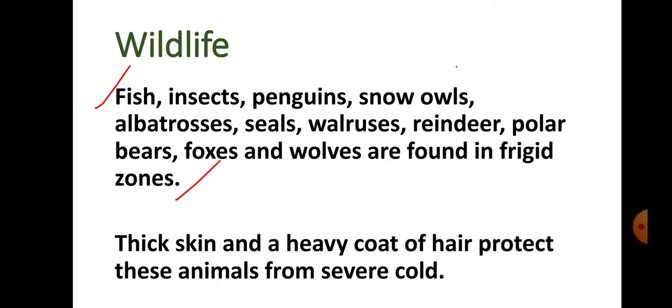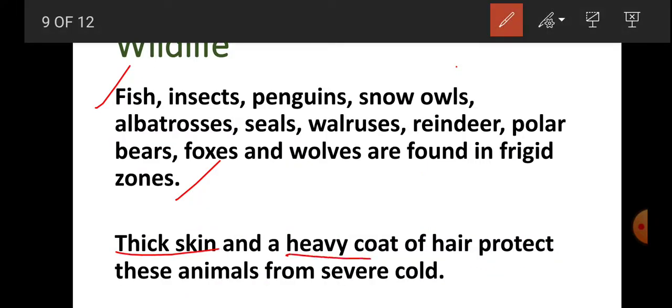So there are some adaptations in their body which help them to survive in such a harsh climate. What are those adaptations? All the animals, or we can say most of the animals which are found in the frigid zone, have thick skin and a heavy coat of hair. So इनकी जो स्किन होती है काफ़ी मोटी होती है एंड हैवी कोट ऑफ हेयर. इनकी एनिमल्स की बॉडी पे जो हेयर्स होते हैं जिसको हम फर भी बोलते हैं, that is very thick and it provides warmth to the animals.